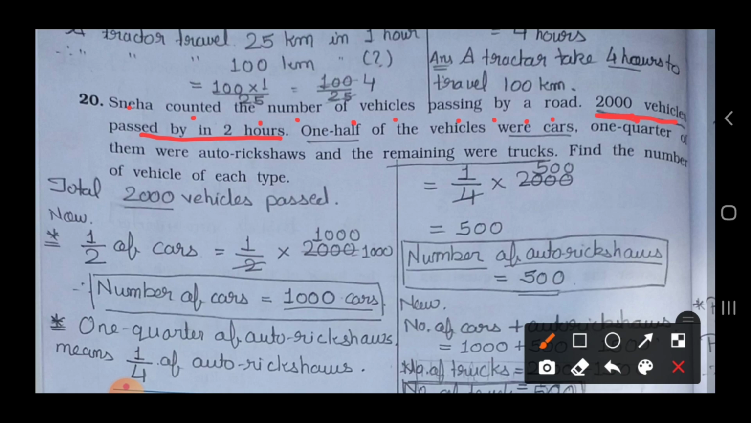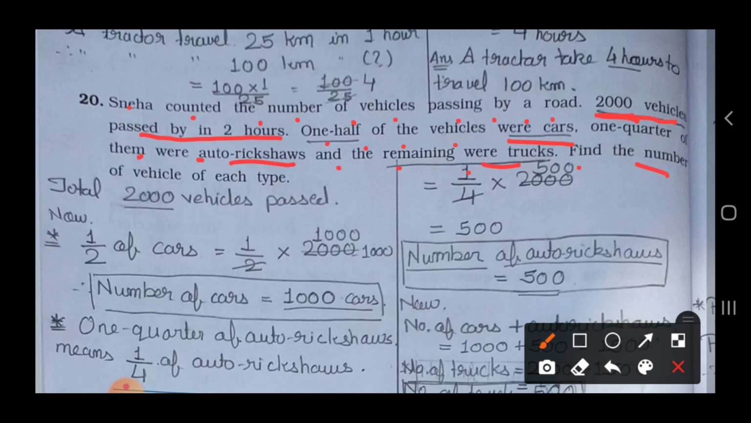See, 1/2 of the vehicles were cars. Out of the 2000 vehicles, 1/2 of the vehicles were cars, 1/4 of them were auto rickshaws and the remaining were trucks. Find the number of vehicles of each type.